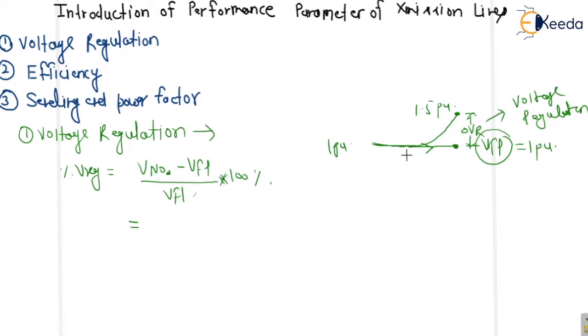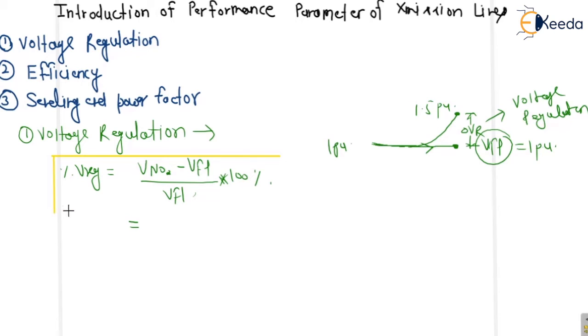We are comparing with V full load, that is why I have written here full load. So this is the formula of voltage regulation. Clearly you can see from here.